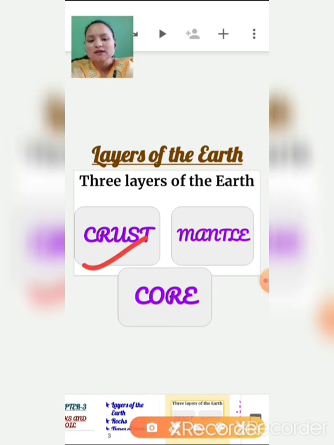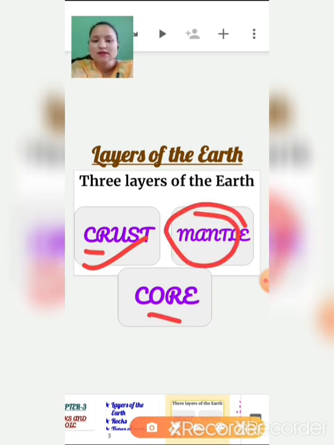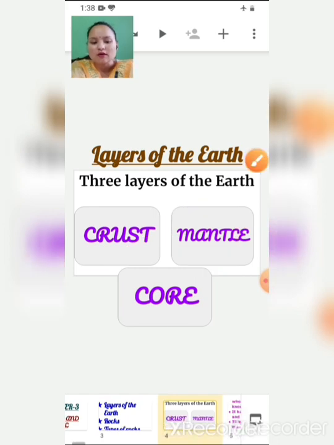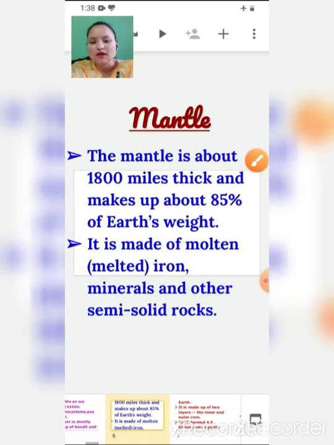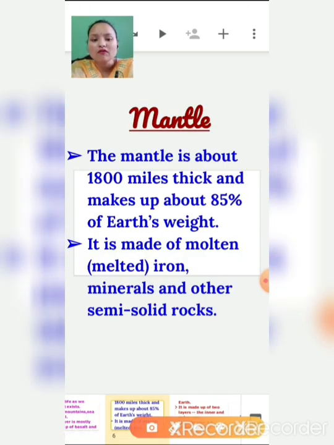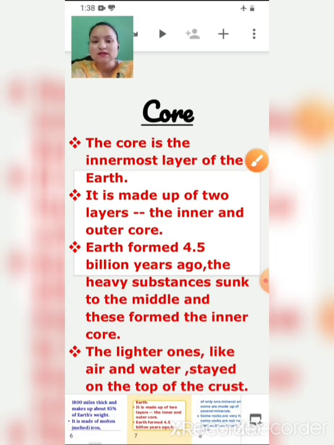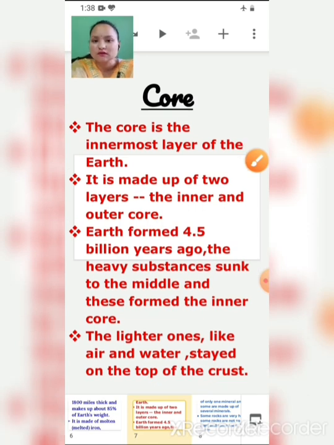Between the crust and the core is the mantle, which is hot. It is made of molten iron, that is melted iron. And the core is the hottest layer of the earth, and it is made up of two layers, the inner and outer core.